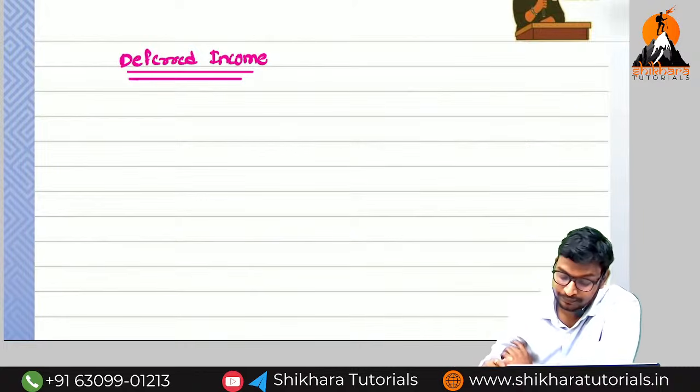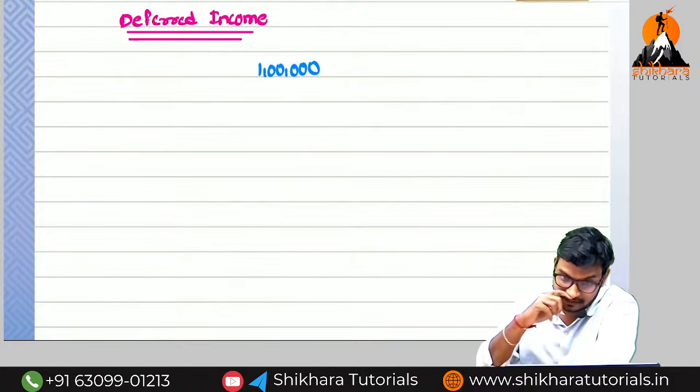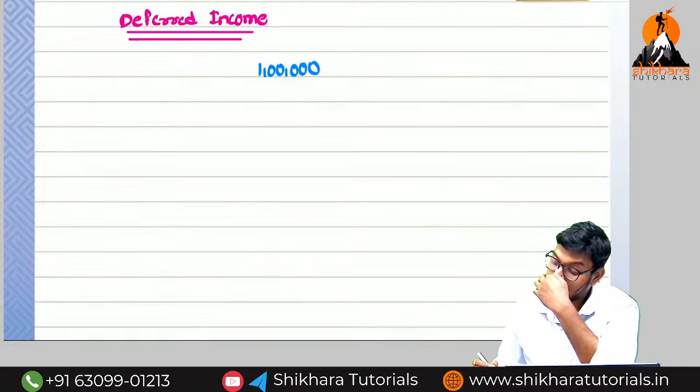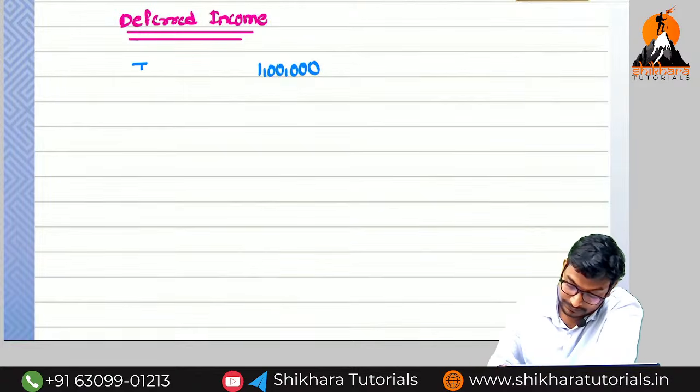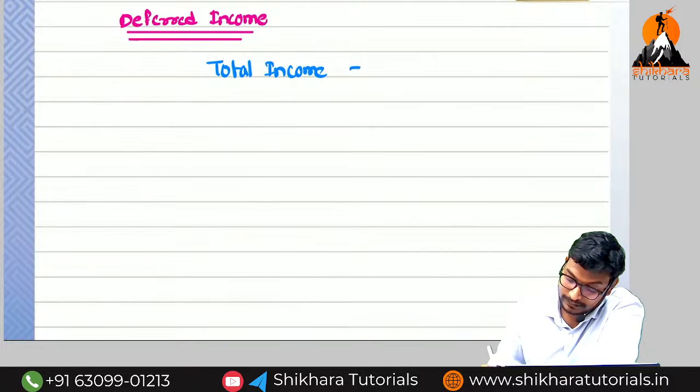Deferred income. So we have received the total income of 1 lakh. Total income is equal to 1 lakh.